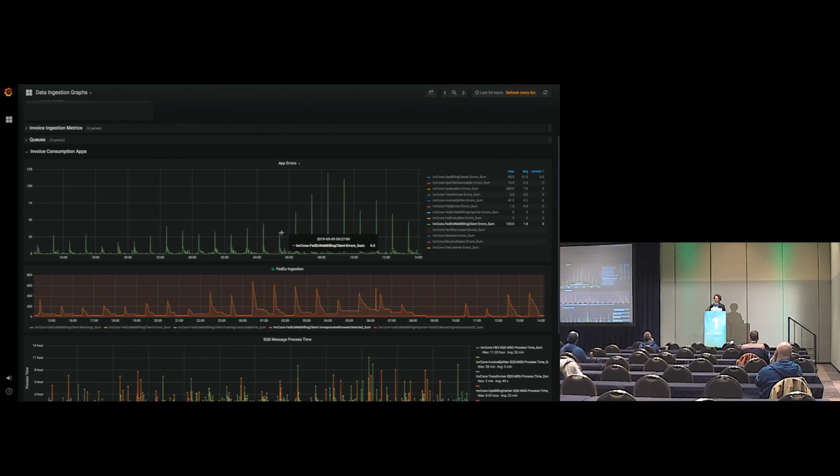And for getting it to log to CloudWatch, we use Log4Net, and Log4Net has a great plugin, a CloudWatch appender, which is what we use for that. And then getting Grafana to work for this is a matter of changing the data source and having the right credentials in order to be able to see it.